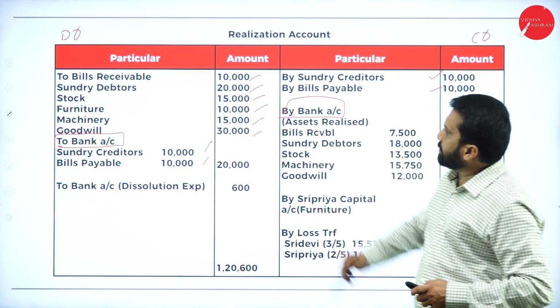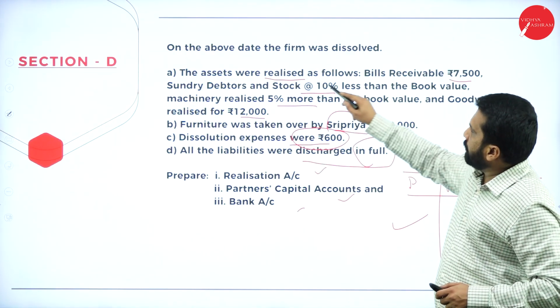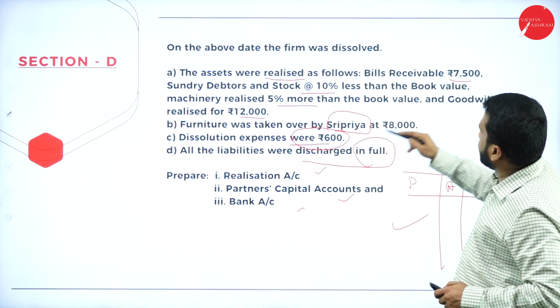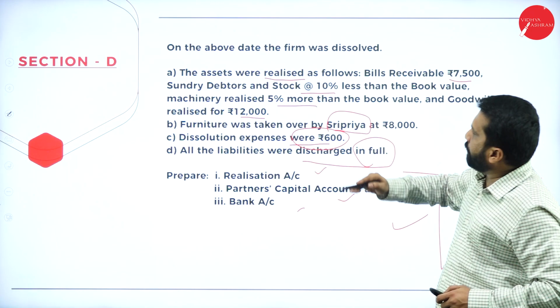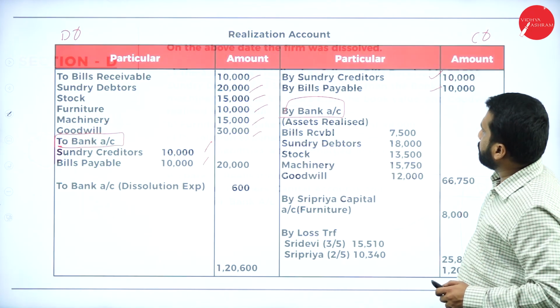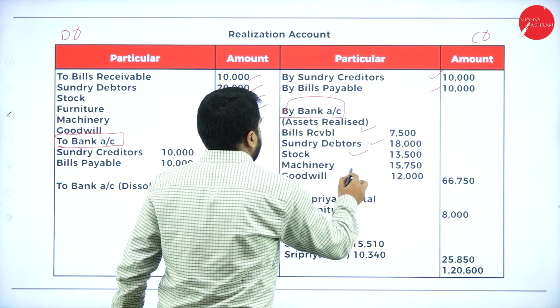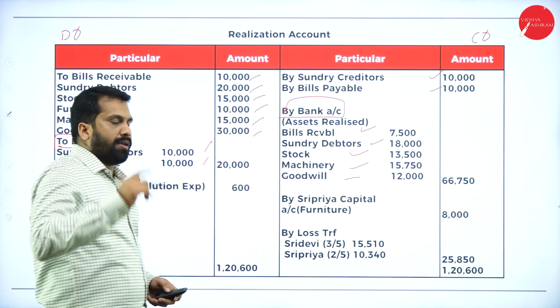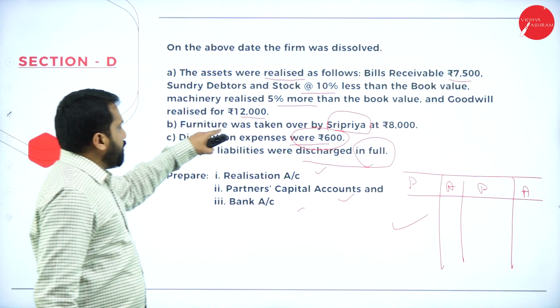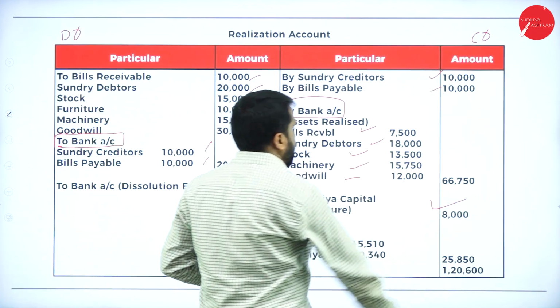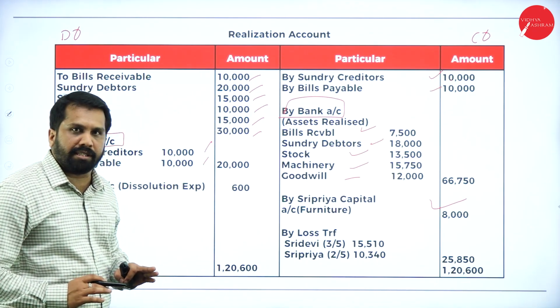Now, all the assets, they have given information. Realize bills receivable 7,500, debtors 10% less than book value, machinery realize 5% more. Copy paste. See, bills receivable, debtors, stock, machinery, goodwill, done. And one asset, furniture, was taken out by Supriya. See, Supriya capital 8,000. We are done with your realization.